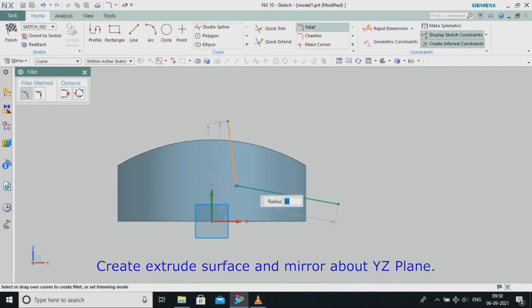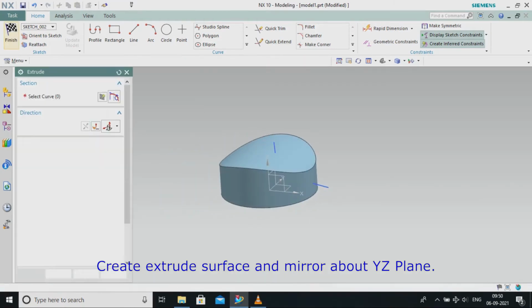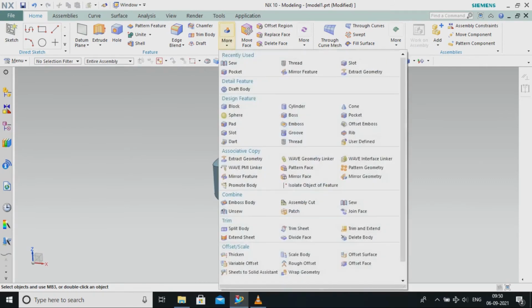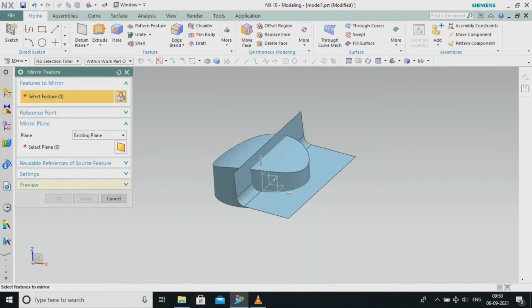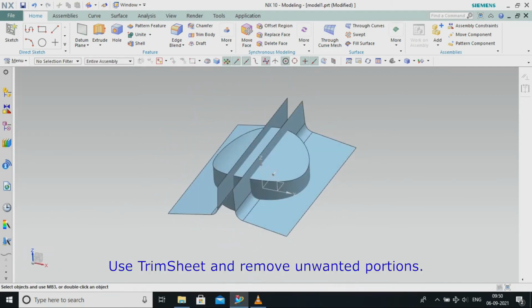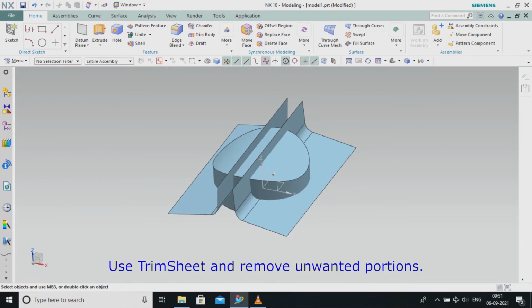Create extrude surface and mirror about YZ plane. Use trim sheet and remove unwanted portions.